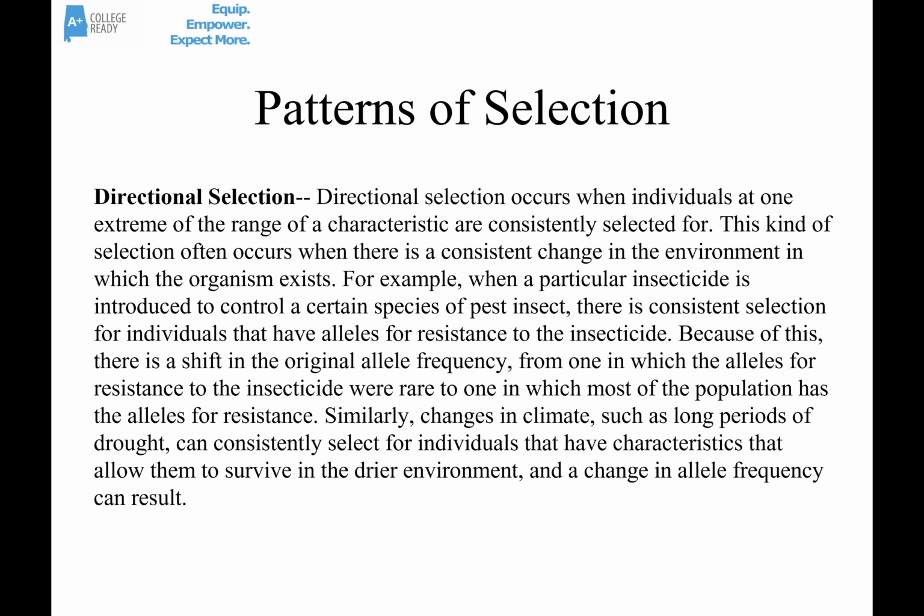And the insects without that resistance, those would be selected against. So that over time, there would be a huge shift in the allele frequencies in the next few generations, and the frequency of the resistance gene would rise quickly and dramatically in that population.